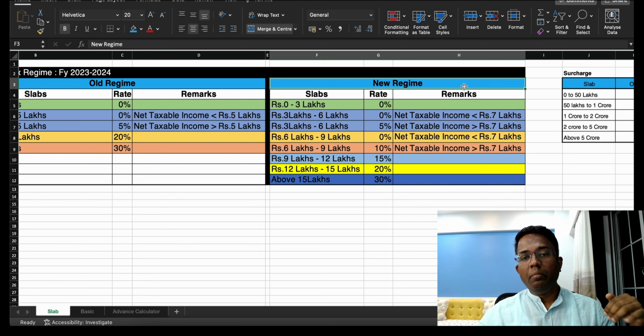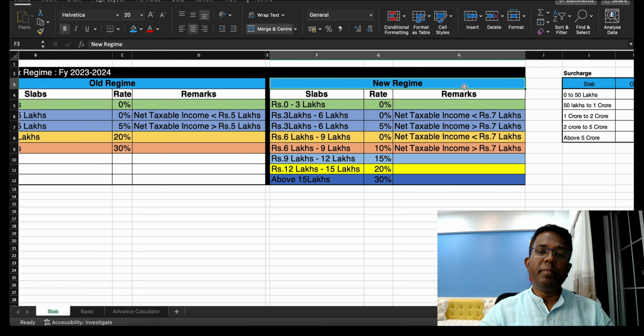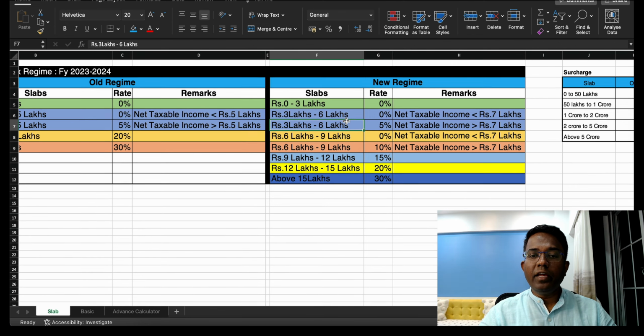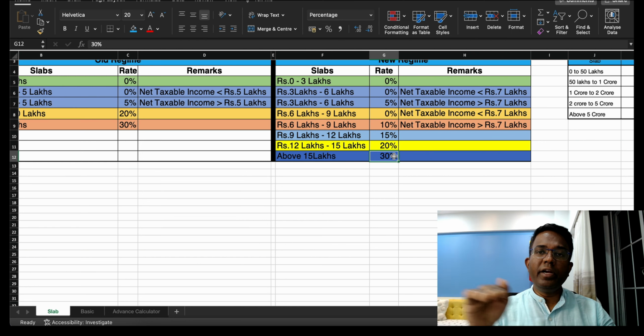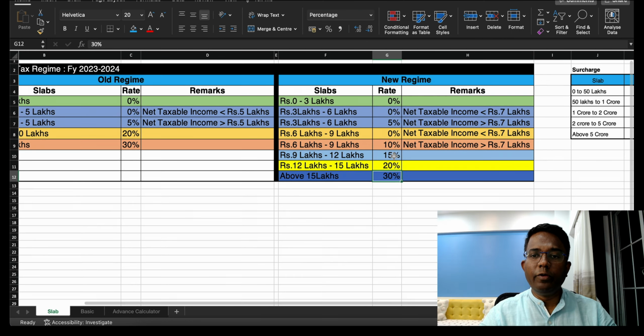As compared to the earlier year, the limit of basic exemption is raised to 3 lakh. Earlier it was 2.5 lakh, right? Here you can see that from 12 lakh to 15 lakh the rate is 20%, and above 15 lakh straight away the rate is 30%. So the 25% rate in between is already removed from the new tax regime.